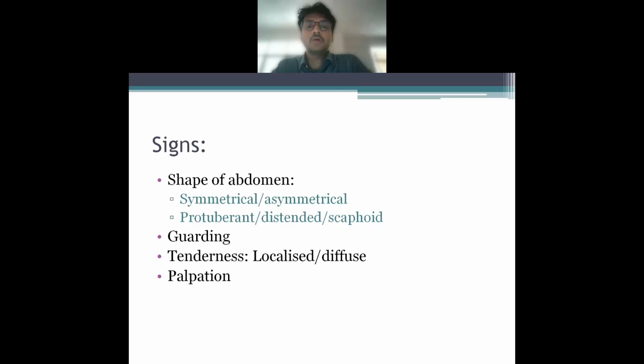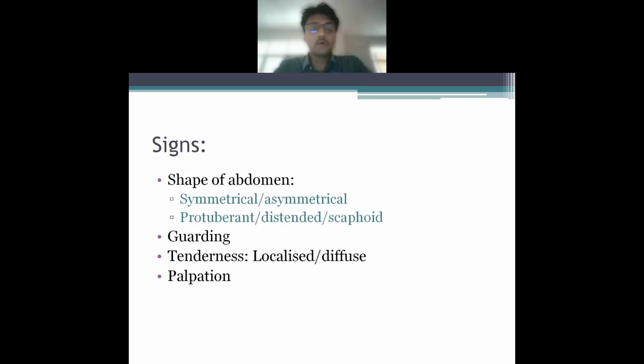In case of gastric outlet obstruction, you can have a scaphoid abdomen. You can have a distended abdomen in cases of large bowel obstruction. You can have a protuberant abdomen hiding a distended abdomen underneath it. So in obese patients, you have to be extra careful in asserting the shape of the abdomen, because you may say that this is only an obese patient having a protuberant abdomen, but he may hide a distended abdomen beneath.